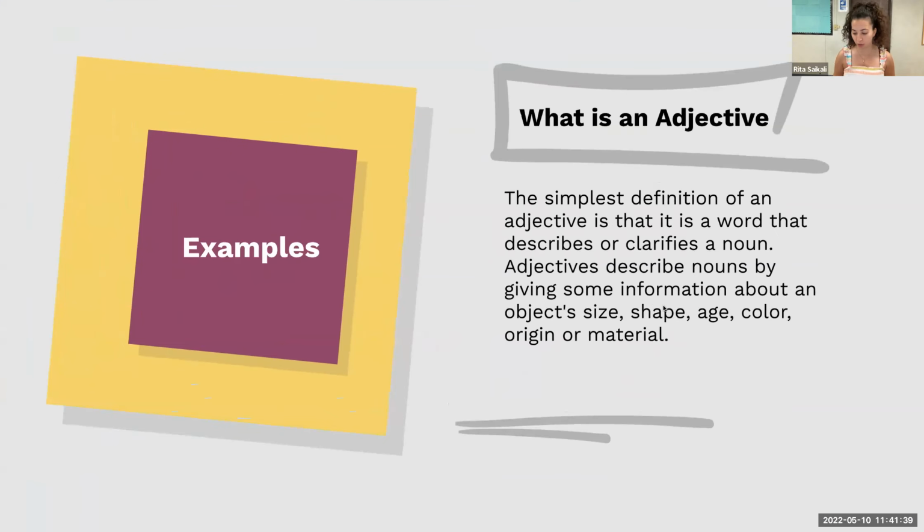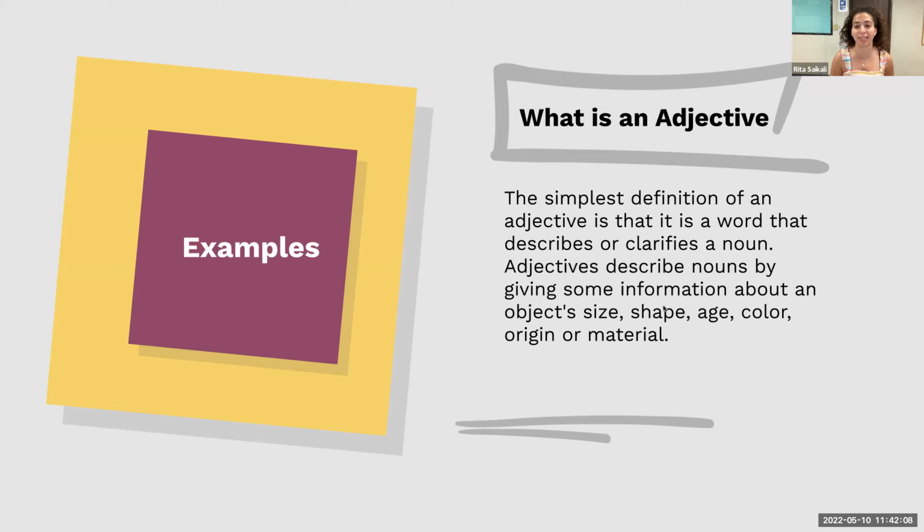All right, so what is an adjective, you guys? Can anyone that's here tell me what is an adjective? Without reading, you guys know what an adjective is? Yeah, something like a word that describes a description. Yeah, so a word that describes something else, a word that describes a noun. So a place, a person, or a thing.